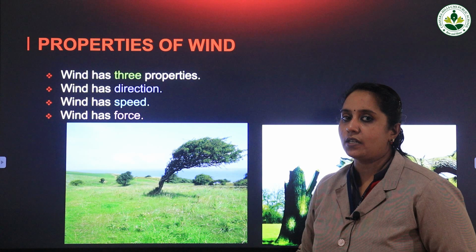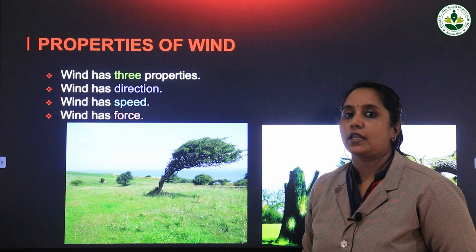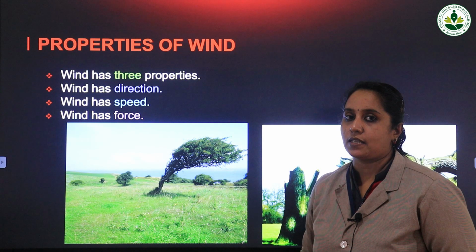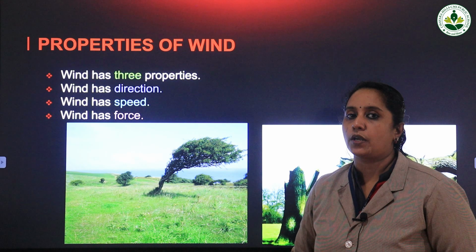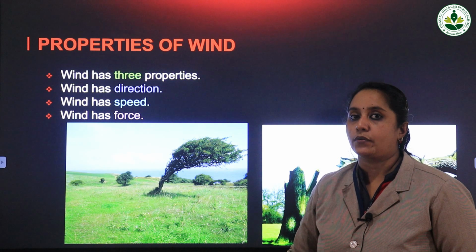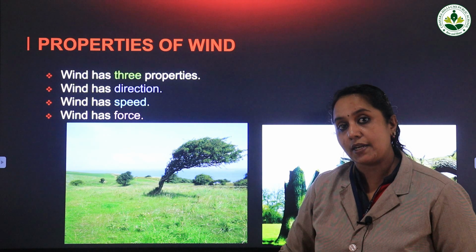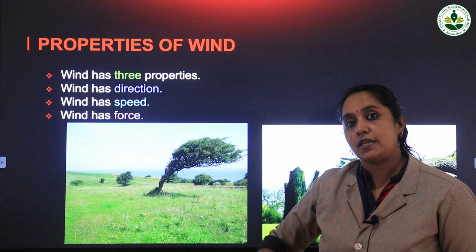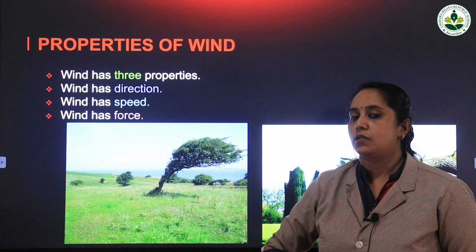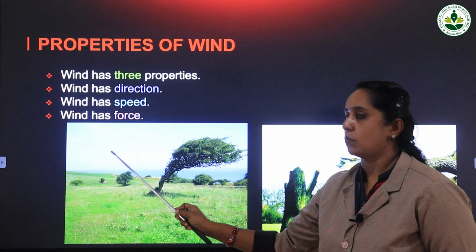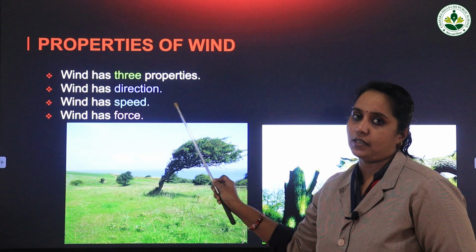What do you mean by direction? Direction means the path, the way in which something can move. It can be called a path. For example, vehicles are traveling through the road. Suppose they want to go to a particular place, they have to take turns. Maybe it is to the left side or maybe it is to the right side. So they have to change the direction of the car and go in that particular path. So likewise, this wind moves in a particular path, or we can say that wind has direction.